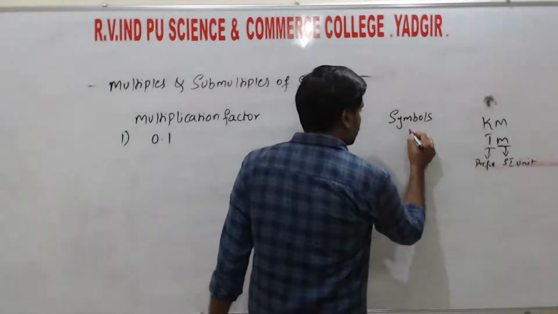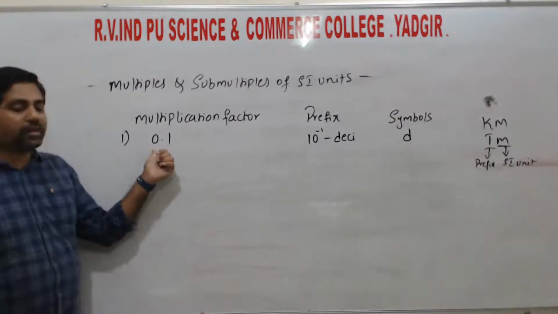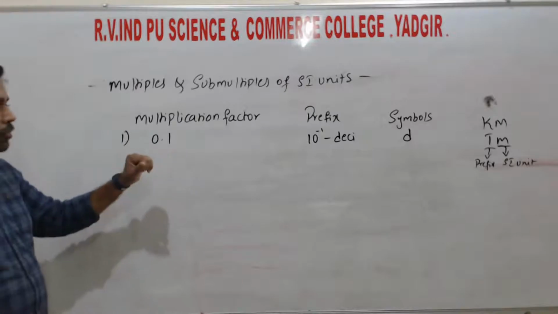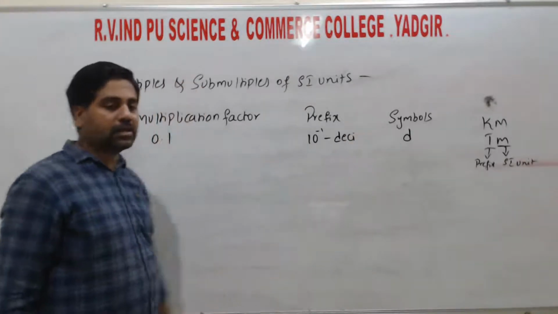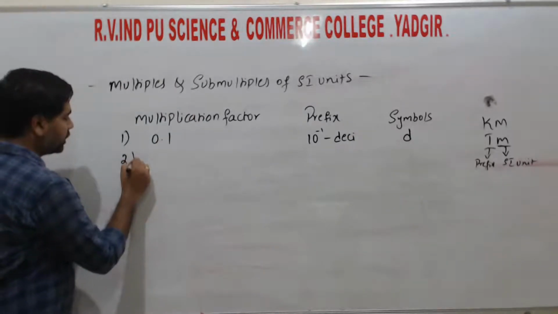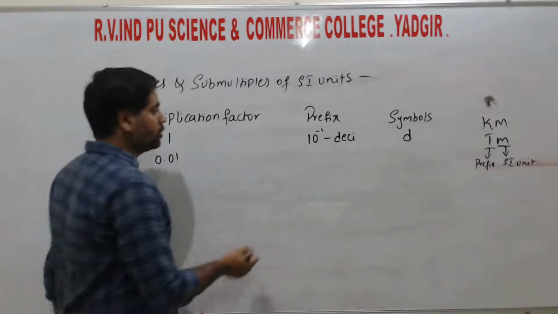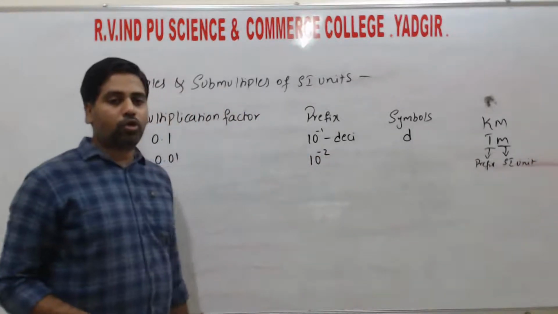So the symbol is small d because these are smaller values. Hence this one is taken as 0.1. That is 10 to the power of minus 1, deci, and the symbol is d. And the next, second one, is 0.01. So for that we can write 10 to the power of minus 2.